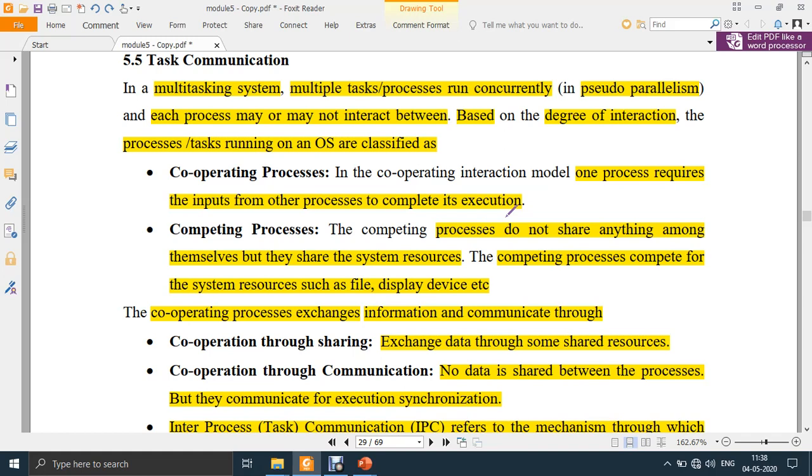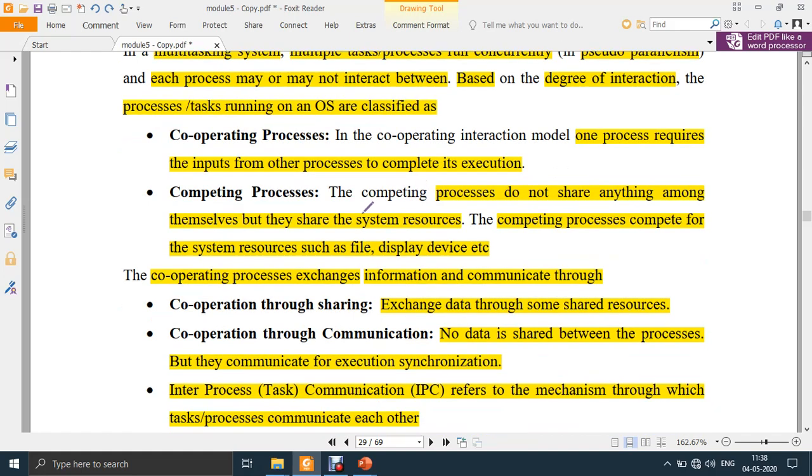The friend you call is the second process. He will come and share his vehicle with you so that you can use his vehicle, go to the market and complete your job. This is what we mean by cooperating processes. One process requires input from other process or processes to complete its execution. This input can be of any type.